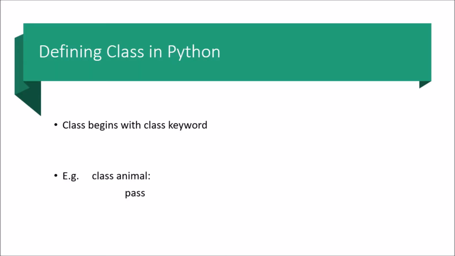Now how can you define a class in Python? In Python, the class begins with the class keyword. The simple example is class Animal. Then you have to give the colon, and if you are writing something below it, that's okay. You can write a print statement, you can write methods, you can write variables. And if you are not writing anything in that class, then you can simply write pass. So that is how you can define the class.